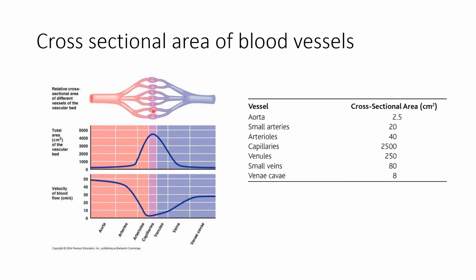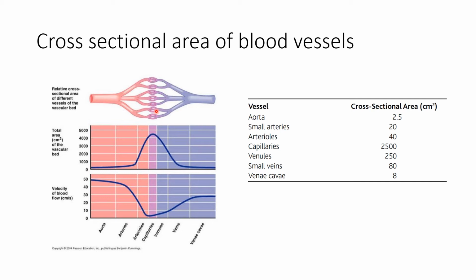So the cross-sectional area of the capillary is highest. Here we can see the cross-sectional area of the capillaries and the cross-sectional area of the aorta. The cross-sectional area of the aorta is very small, about 2.5, and the cross-sectional area of the capillary is highest, about 2500 centimeter square.